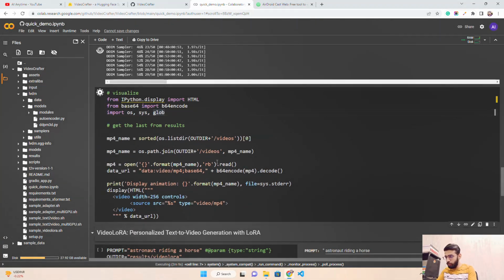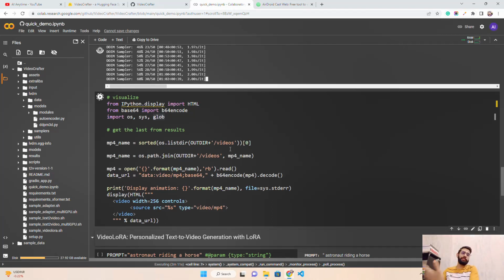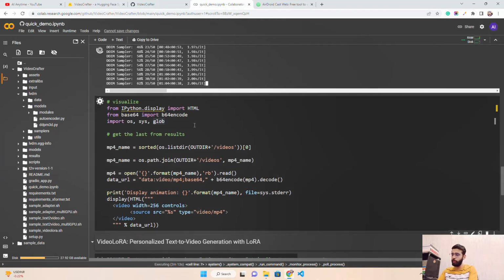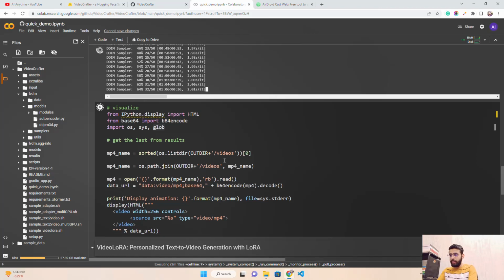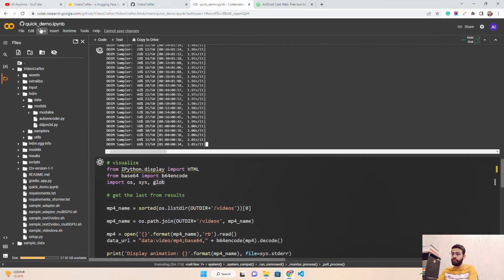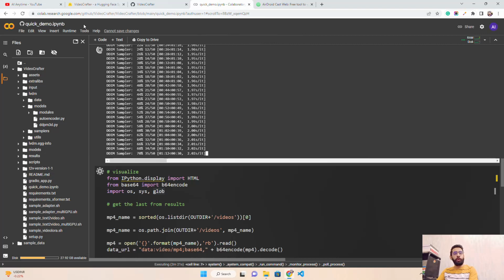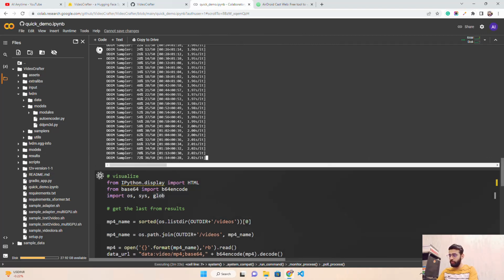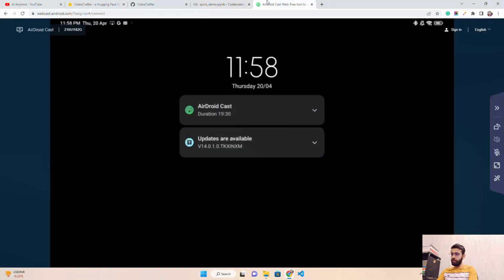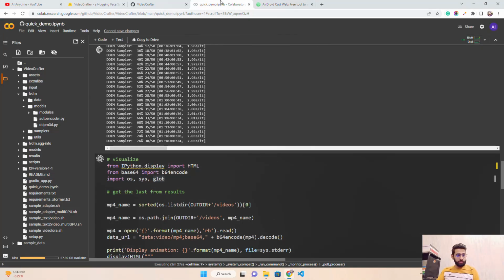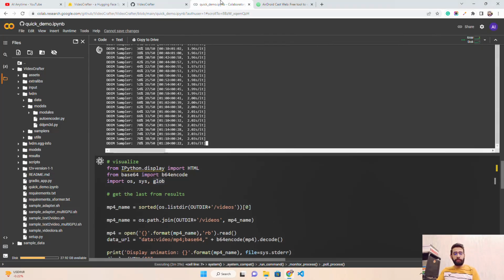Meanwhile, this will help us visualize the video. We need to see what kind of video we have generated with the help of VideoCrafter, using their default demo notebook or Colab notebook that they have given. But the main agenda was to understand a little bit at a high level how they are generating these things, guys.